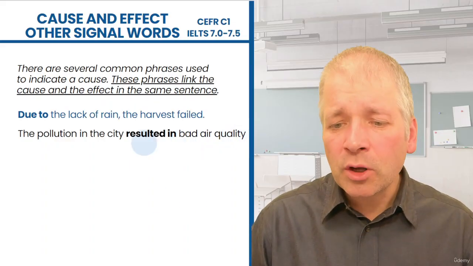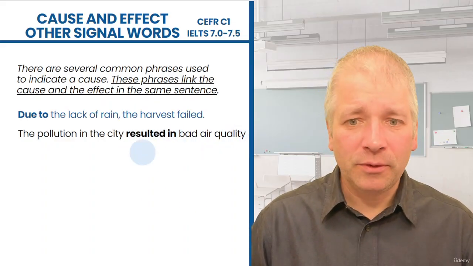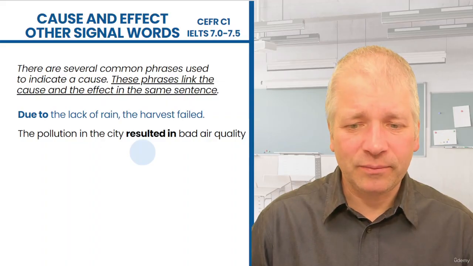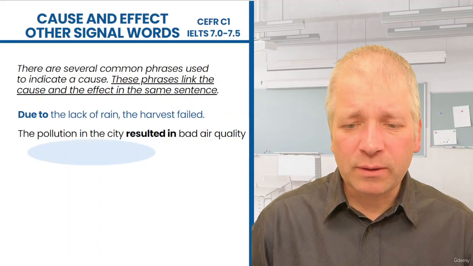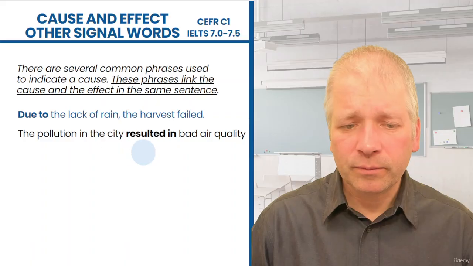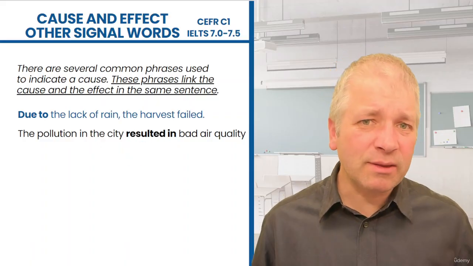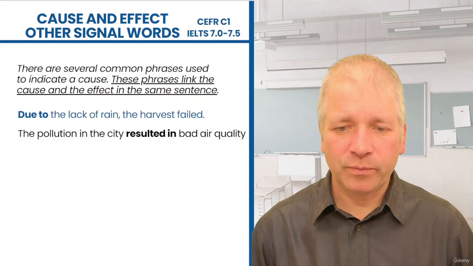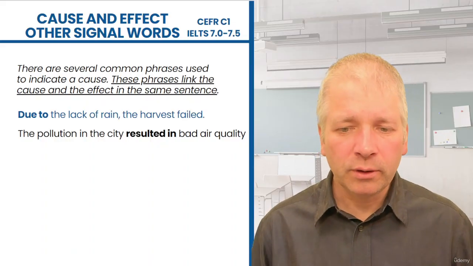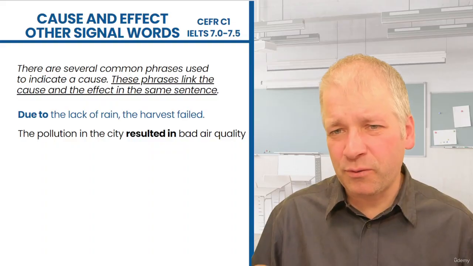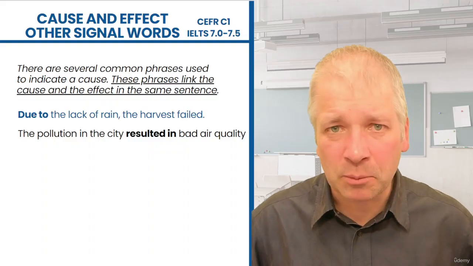Notice here, we're using a verb to create cause and effect. The pollution in the city is a noun phrase. We have the pollution, and then in the city is a prepositional phrase that gives more information to the noun pollution.